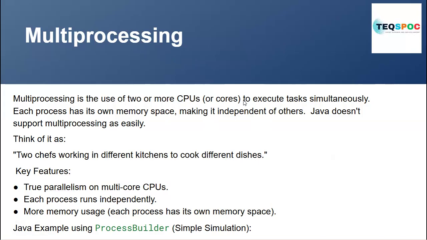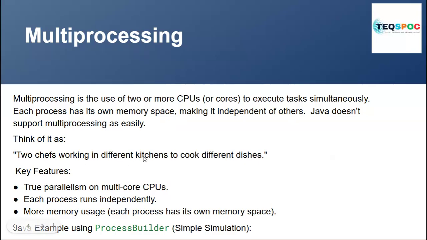Like you are running two different tasks and you have a two core processor, so there will be two cores available in your system. Each core will run a different process, meaning the task under execution. Every core will be working on a different process. Each process has its own memory space, making it independent of the others. Java does not support multiprocessing as easily.